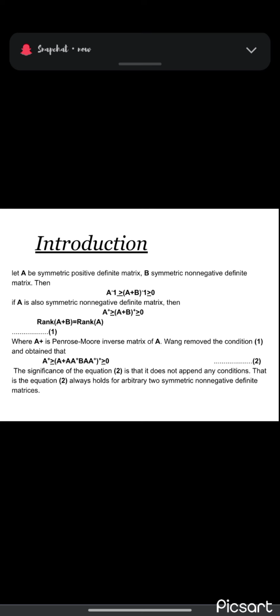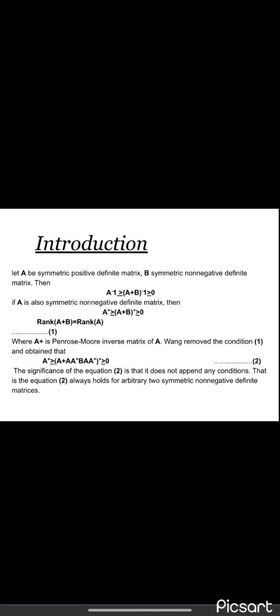Wang removed this condition and obtained that A plus is greater than or equal to (A plus A times A plus times B times A plus) whole plus, greater than or equal to 0. This equation 2 doesn't impose any conditions, and equation 2 holds for arbitrary two symmetric non-negative definite matrices.